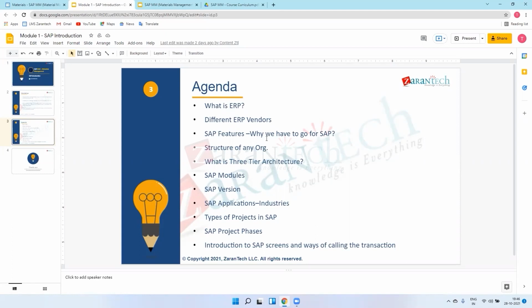We have material management, which deals with material procurement and all the operation activities. In finance, that is FI, all the finance activity will be done. That's why we handle just one software, SAP, and apart from this there will be no other software. So industry will prefer SAP, and that's why we go for SAP in any organization.